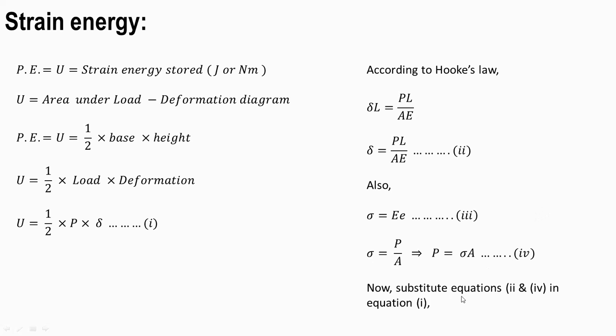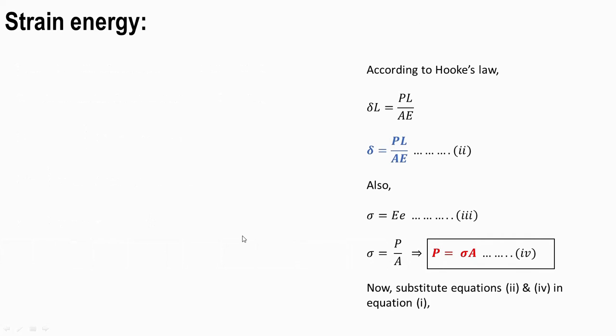Now substitute equations 2 and 4. The second equation is the equation of delta, and the fourth equation is that of force, because P and delta are required for equation 1. So these two equations we will be substituting in equation 1.